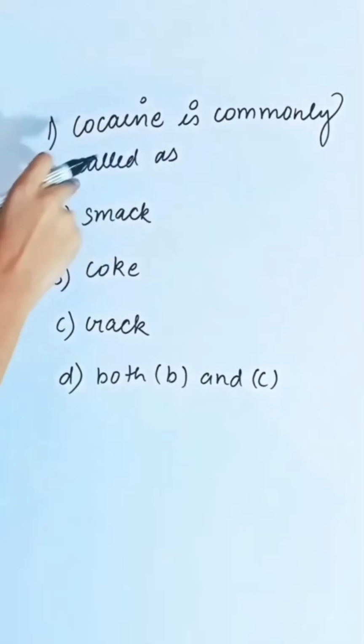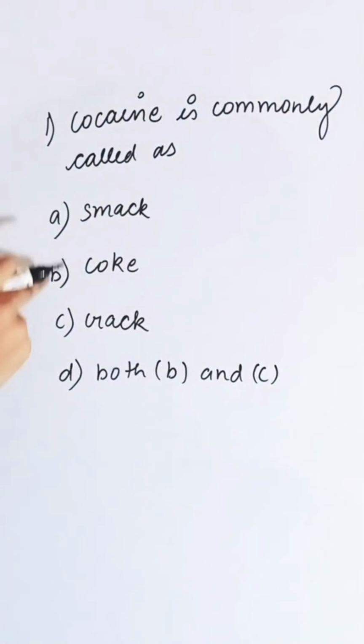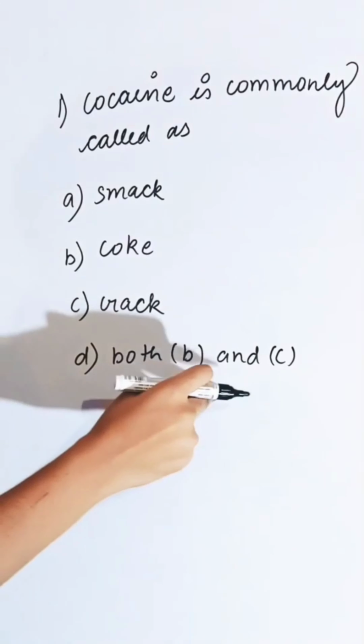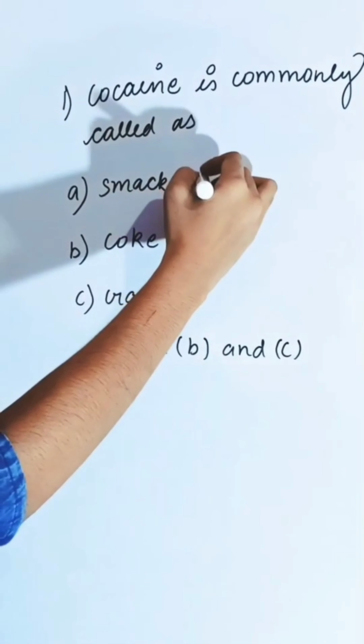Cocaine is commonly called as first option is smack, second is coke, and third is crack, and fourth is both B and C. Smack is common name of heroin.